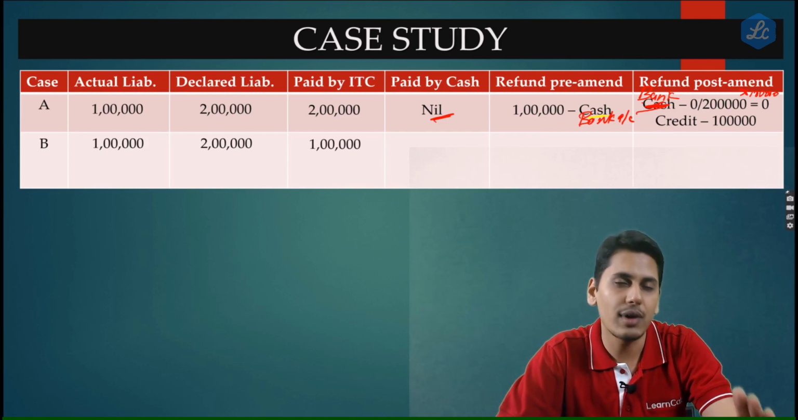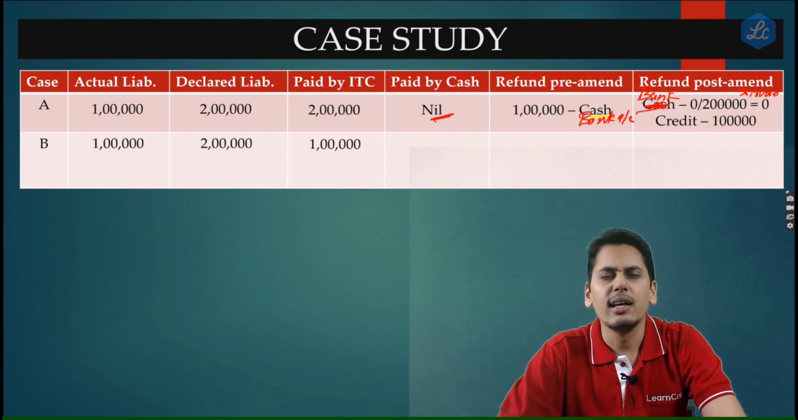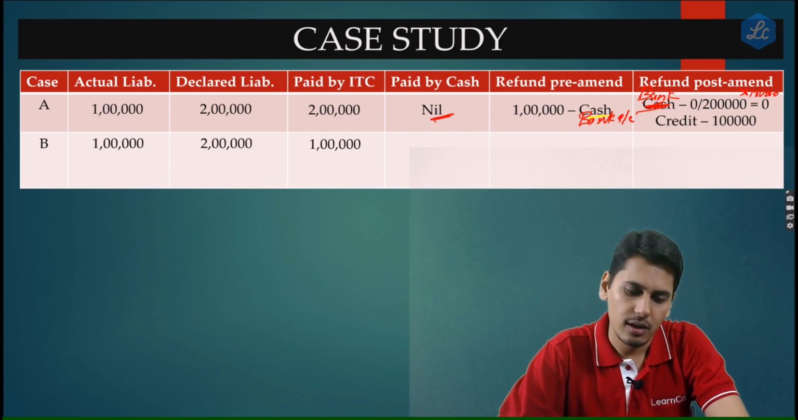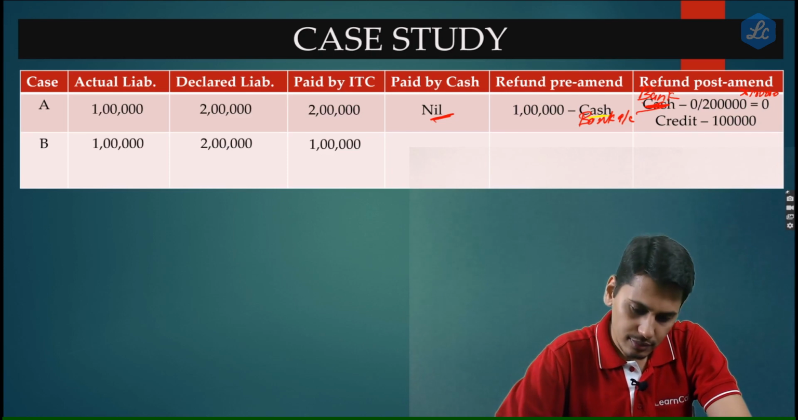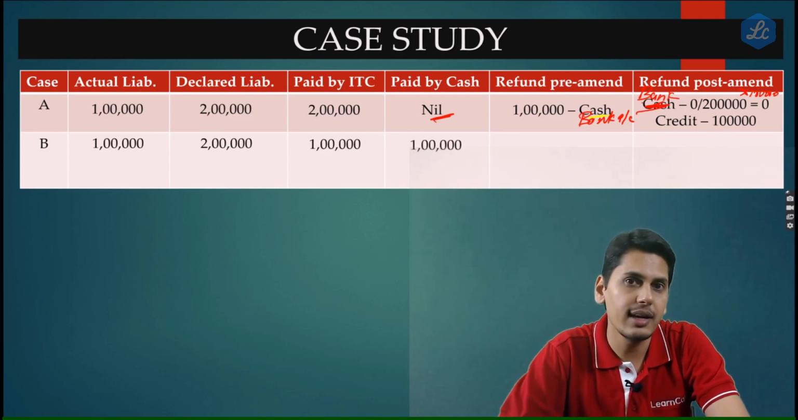He has a balance of 1 lakh rupees in his electronic credit ledger. His actual liability is 1 lakh. He declared the liability as 2 lakh rupees in his GSTR 3B. Now friends, what would be the scenario? Paid by cash, it is going to be 1 lakh.